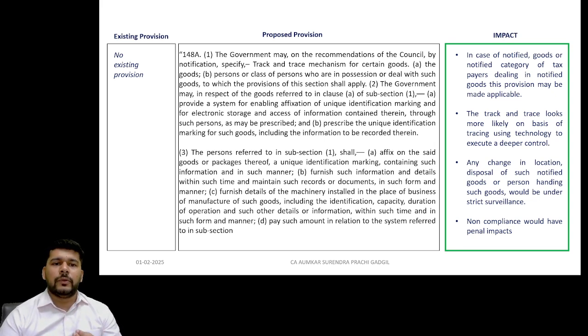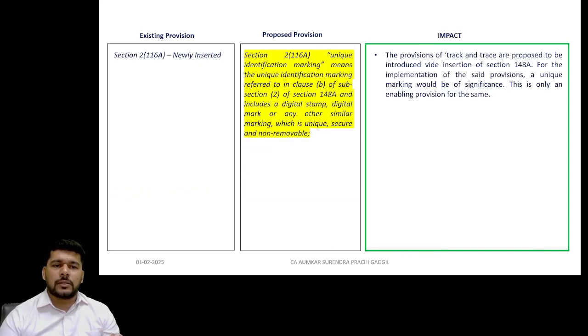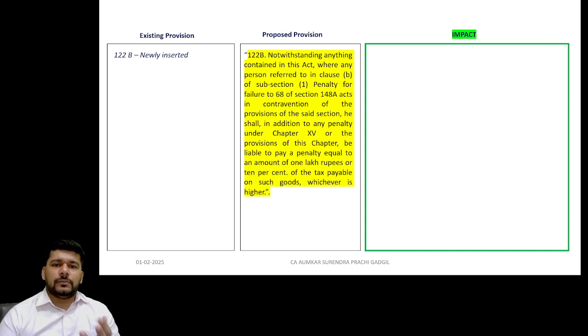And therefore these provisions regarding the track and trace mechanism are also supported by an insertion of something called a UIN marking, that is unique identification marking. Likewise, there is a penalty clause which has also been inserted, that notwithstanding anything, where any person referred to in 148A fails to comply with the provisions, he shall be, in addition to the penalty under chapter 15 or the provisions of this chapter, liable to a penalty equal to an amount of 1 lakh rupees or 10% of tax payable, whichever is higher.